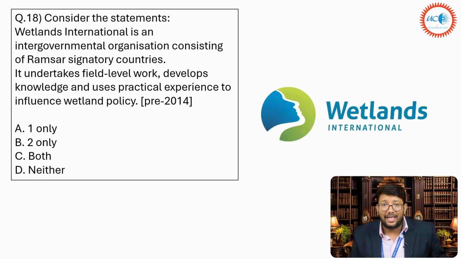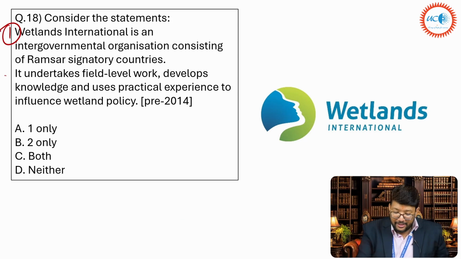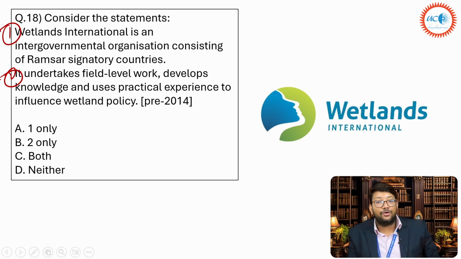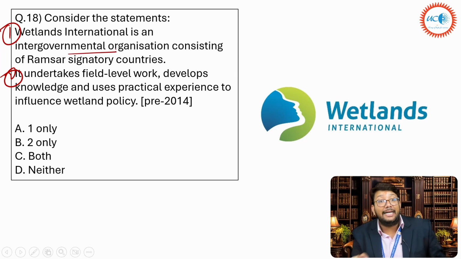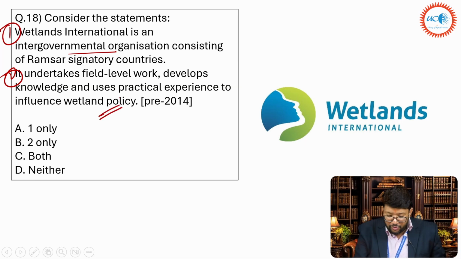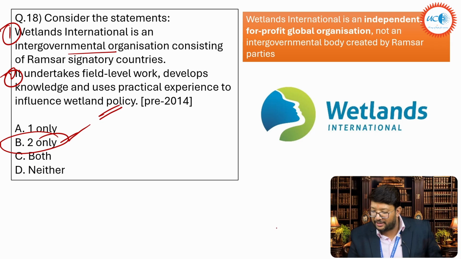2014 question. Now comes, consider the statements. Wetlands International is an intergovernmental organization consisting of Ramsar signatory countries. Okay. Second option, it undertakes field level work, develops knowledge and uses practical experience to influence wetland policy. The thing is that Wetlands International is not intergovernmental. It's an independent NGO basically. Yes, the work they do is right, so 2 only is the right answer for it. Again, Prelims 2014 question. Okay, fine.